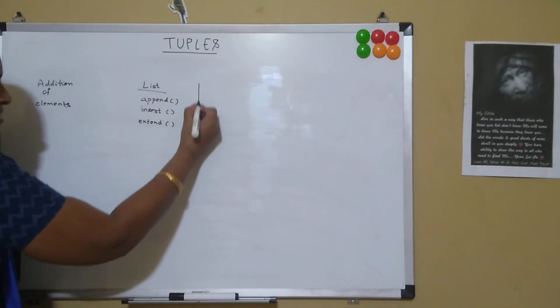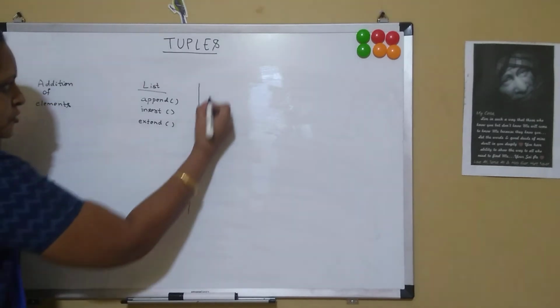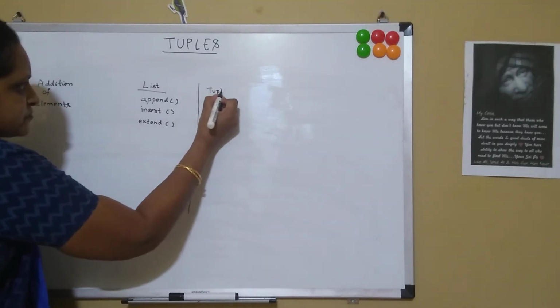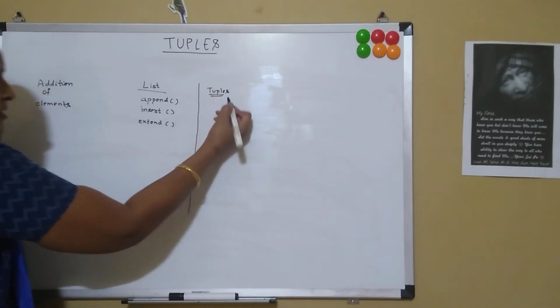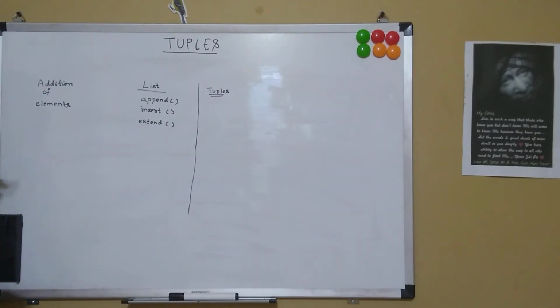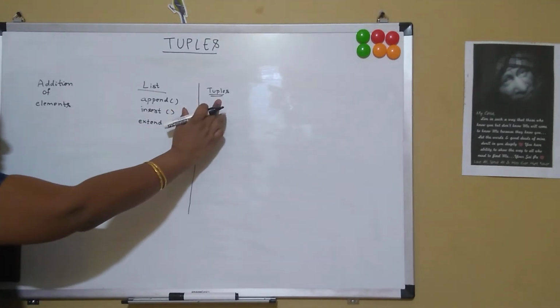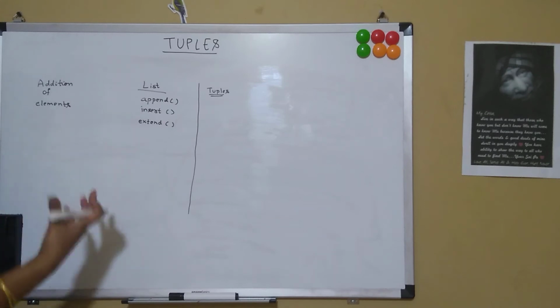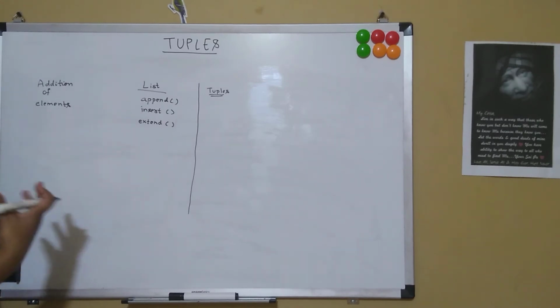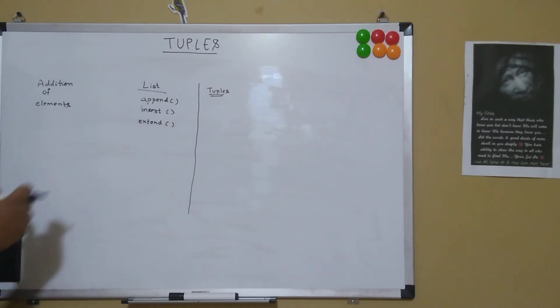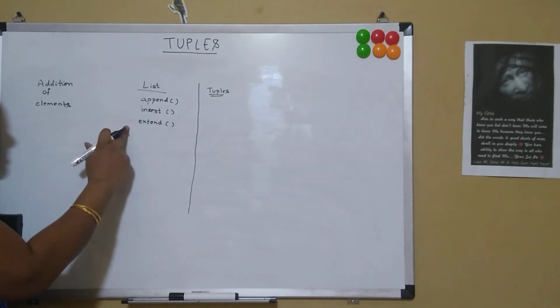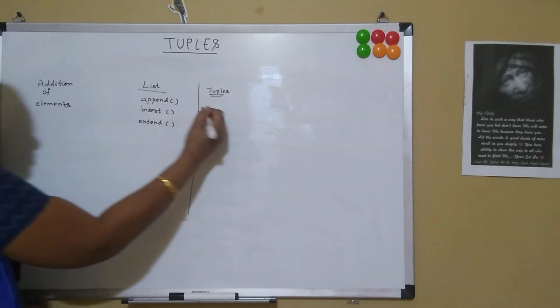Now in tuples, how do we add elements into tuples? We cannot add elements into the tuples because tuples are immutable. That is, once the tuple has been created, we cannot add or modify the tuple. So we do not have these 3 built-in functions in tuple.